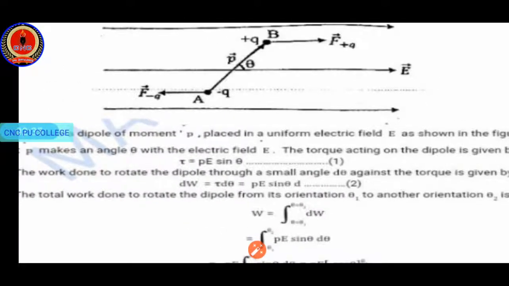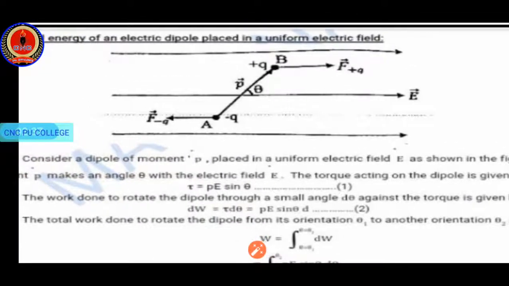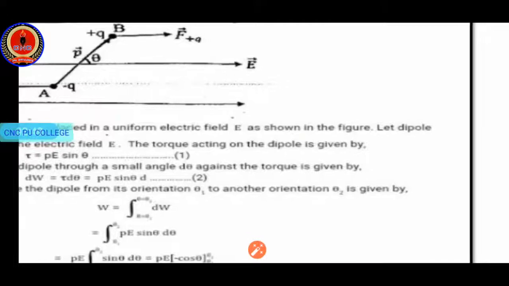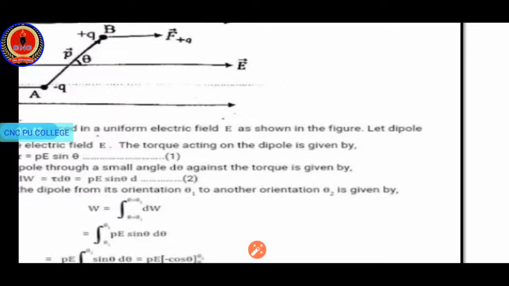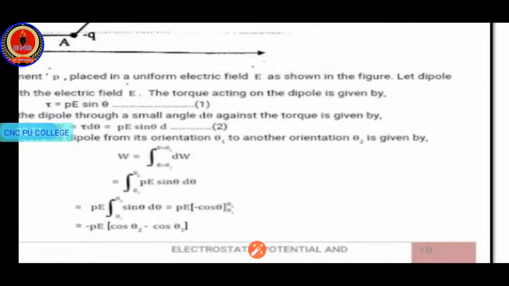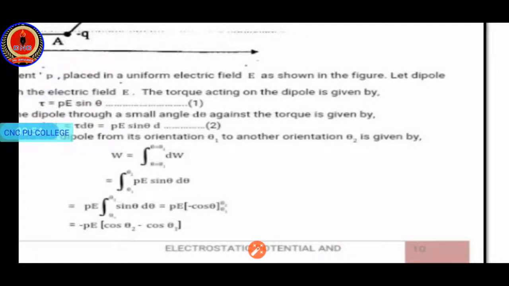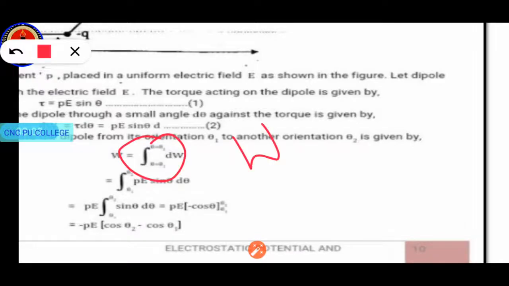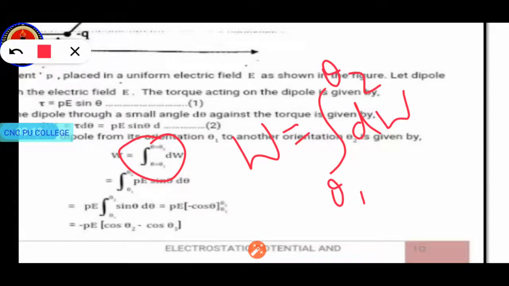To get the total work done to rotate the dipole from its orientation theta 1 to another orientation theta 2, theta 1 will be the initial position and theta 2 will be the final position. So the total work done is obtained, that is W is equal to the integration from theta 1 to theta 2 of dW. Yes, this equation, total work done W is equal to the integration from theta 1 to theta 2 of dW. dW is the small work done.